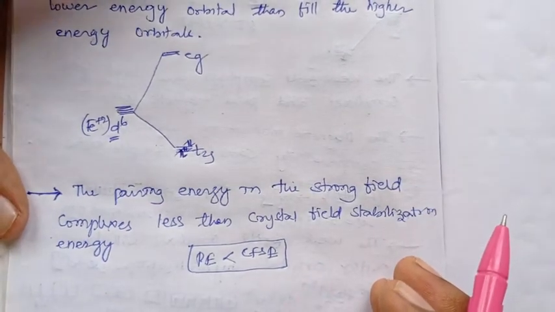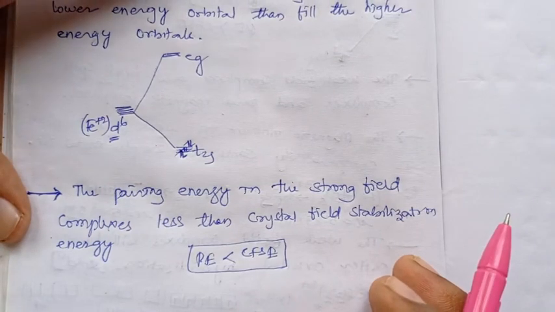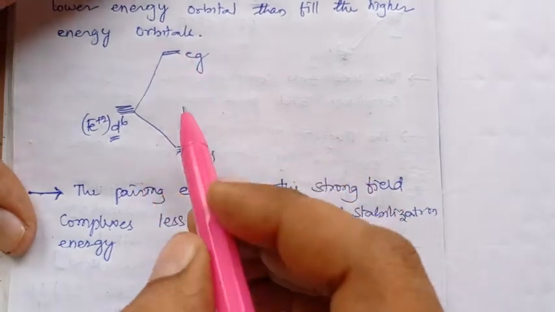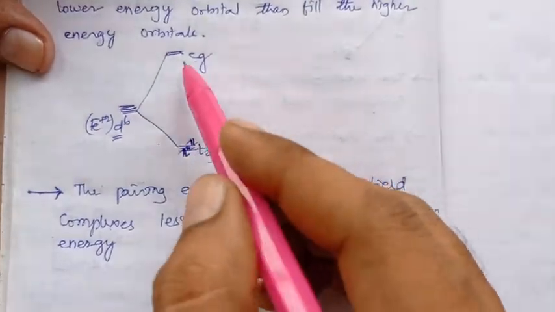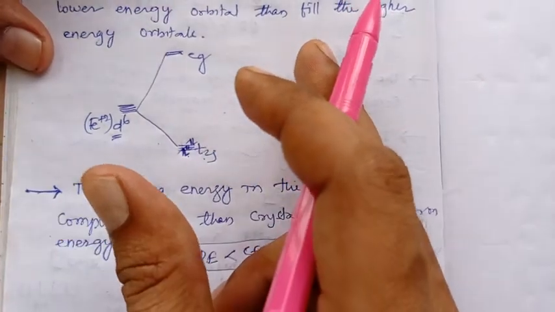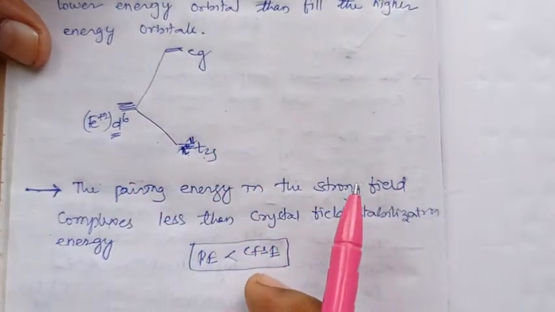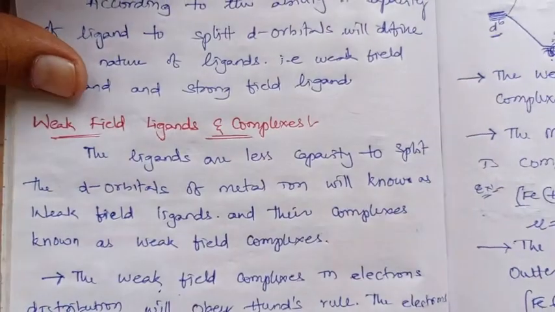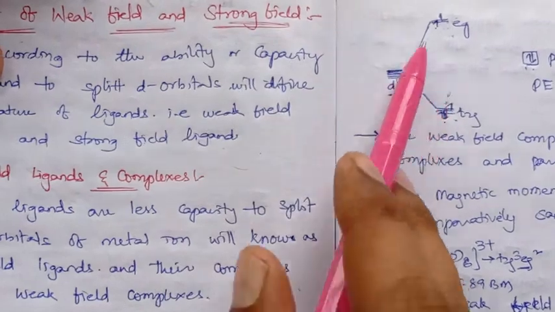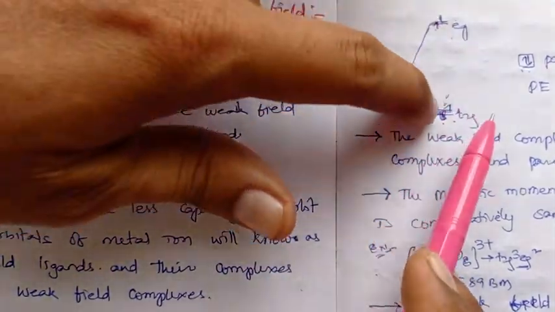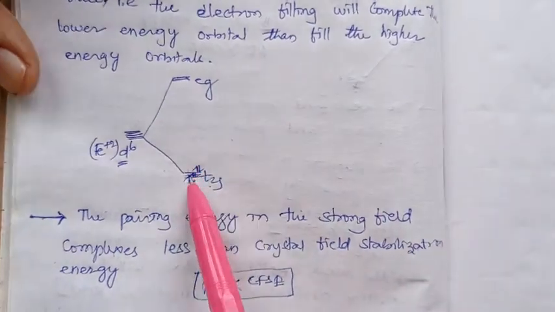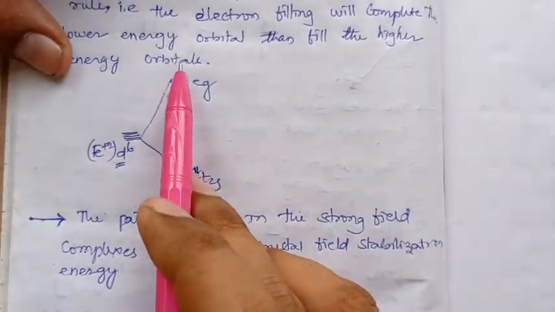Simple, right? The ligands here have the capacity to split the d orbitals to a higher extent, so the gap between lower energy and higher energy is maximum. In weak field complexes the gap is minimum, very small. But in strong field complexes the gap from lower to higher energy is larger.